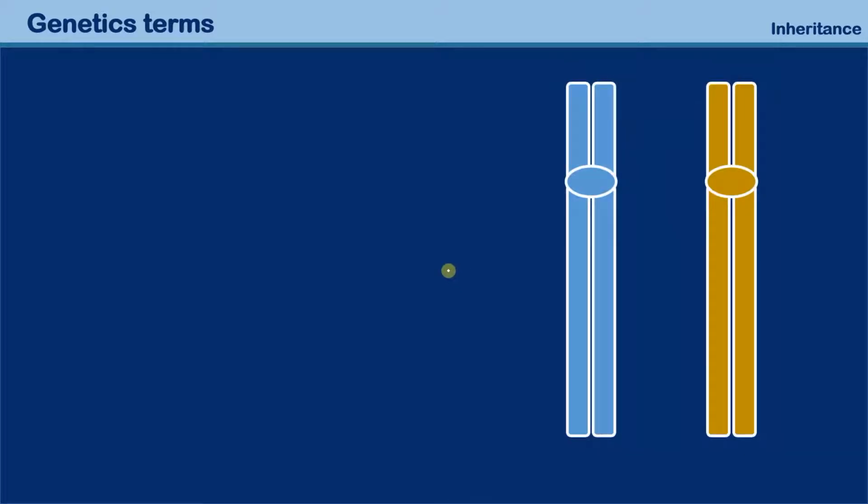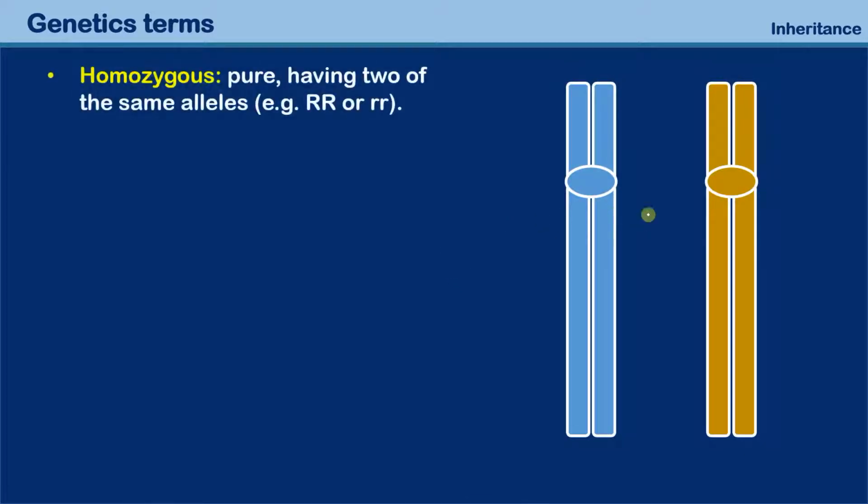Over here now, I have two homologous chromosomes, and I will use, let's say down here, over here, flower color, the same example from before. And homozygous means, over here, if I have a capital R, a big R, that's the dominant one for flower color, which is red flowers.